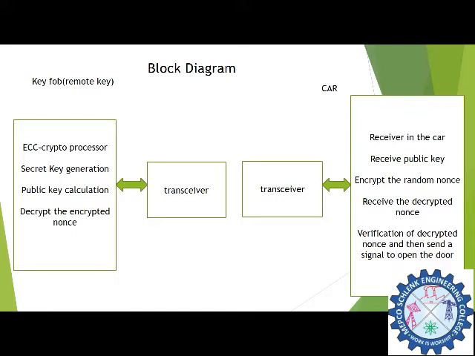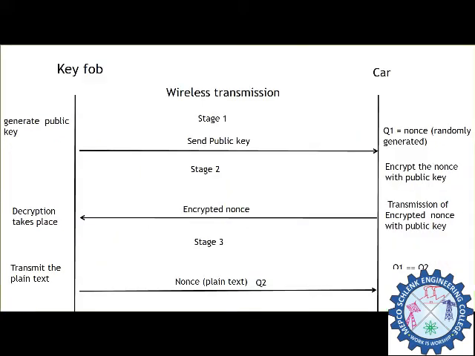These are the operations done on the key fob side: ECC crypto processing, secret key generation, public key calculation, and decryption of the encrypted nonce, which are transmitted and received with the help of the transceiver module. On the car side: receiving the public key, encryption of the random nonce, receiving the decrypted nonce, and verification of the generated nonce, with transmission and reception done by the transceiver.